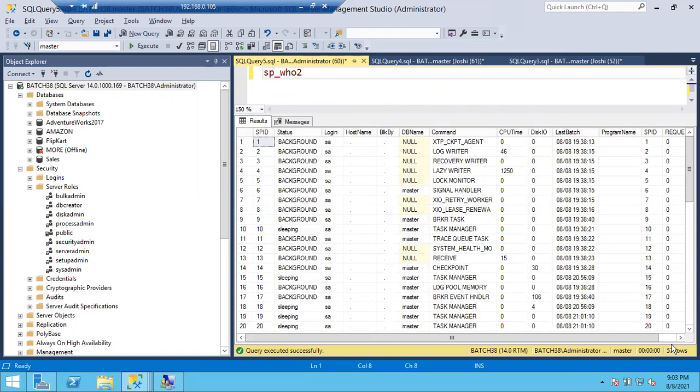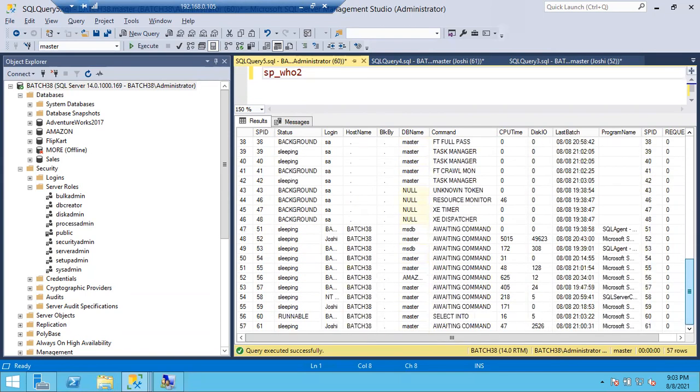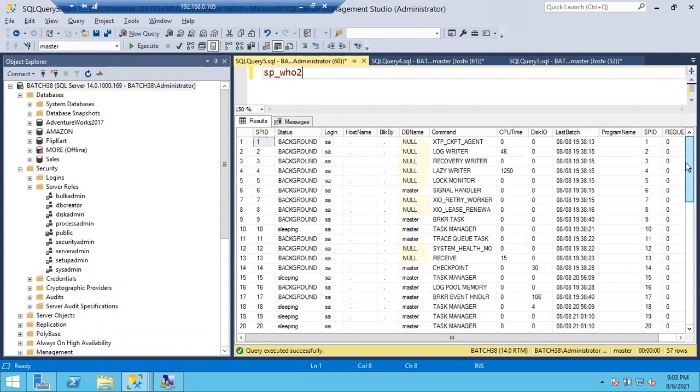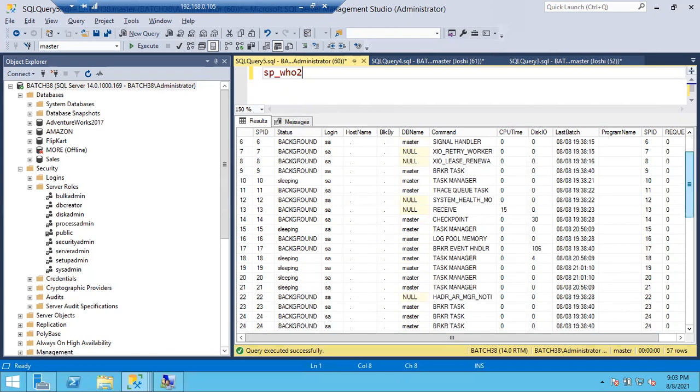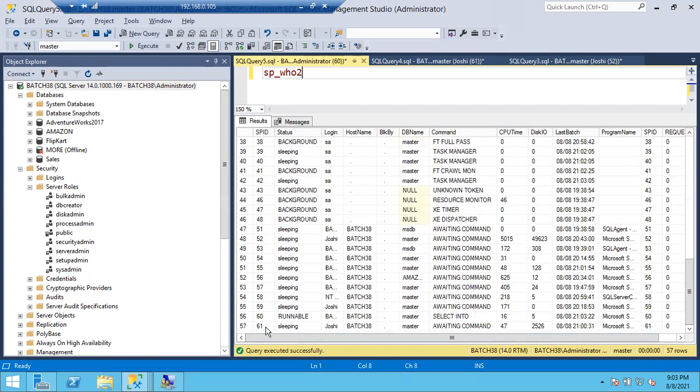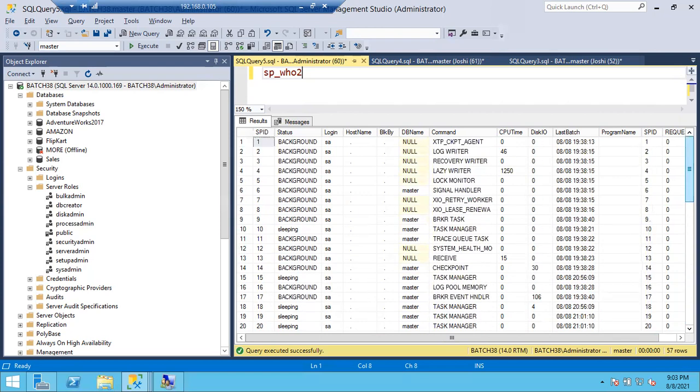57. Very good, excellent. 57 rows. If you see here, 57 rows, 57 processes are currently running. Why? Because we cannot see like this every time. Now the list is small, you can drag and drop. But sometimes 1000 plus sessions will be there. Again, you cannot drag till the end of the session and check this number. You can simply check how many records are there, that many sessions are there.